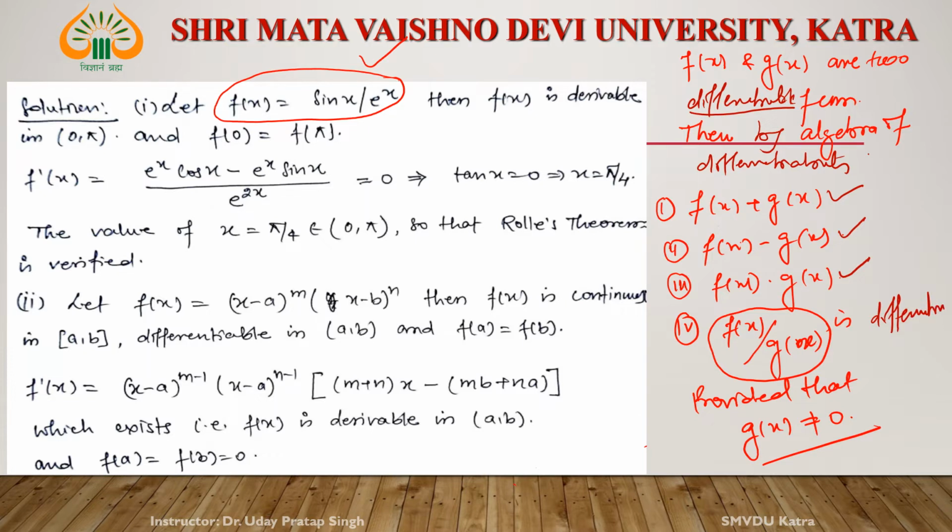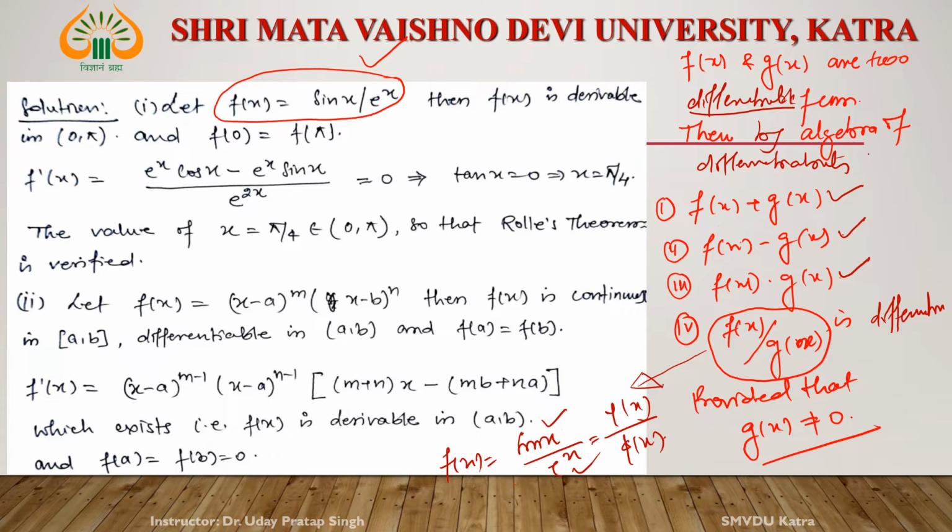Provided that g(x) is not equal to 0. Okay, so sin x is a differentiable function. We consider f(x) = sin x / e^x, that is psi(x) divided by phi(x). This is a differentiable function. e^x is a differentiable function. So by the algebra of differentiability, sin x / e^x is a differentiable function. Okay, so this condition is also true.